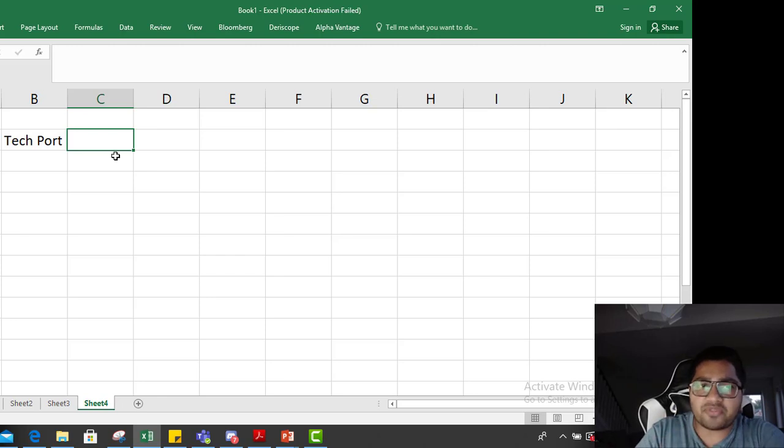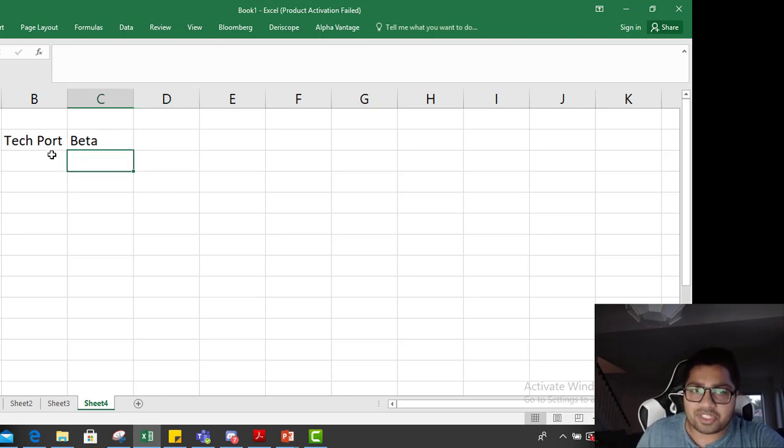So movements of a stock or a portfolio versus the index is calculated using a Greek letter called beta. Now you can pronounce it in the English way, beta, but actually the Greek pronunciation is vita. So B is not B but V. Okay, so I go with the Greek pronunciation.